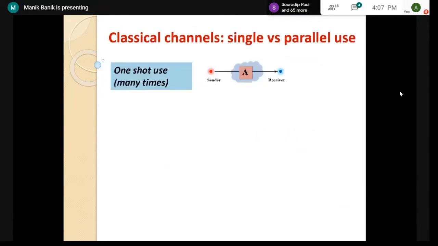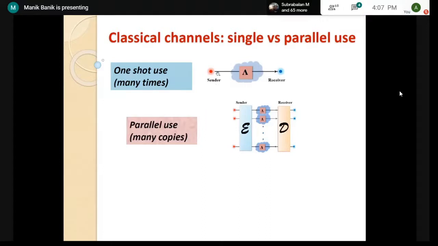Now, physically we can consider this kind of scenario. We have a particular channel, and the sender and receiver, and the sender sends some information. The sender sends this information one by one, using the channel many times. So this is one shot use, but many times.